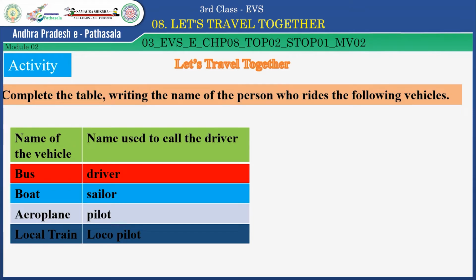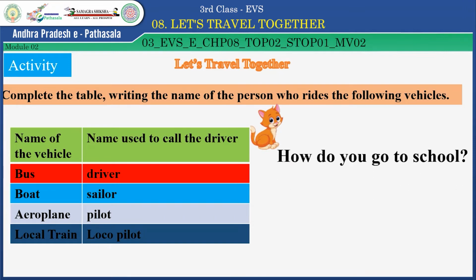Okay, children? And now, here is a question to you. How do you go to school? Okay, very good. I go to school by bicycle. Very nice, children. Here is a question to you. Try to answer it.